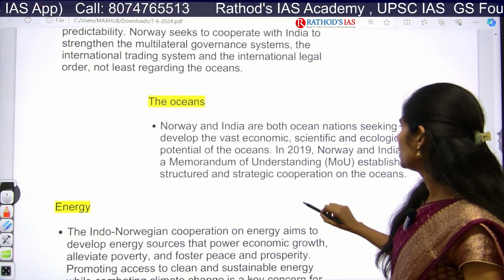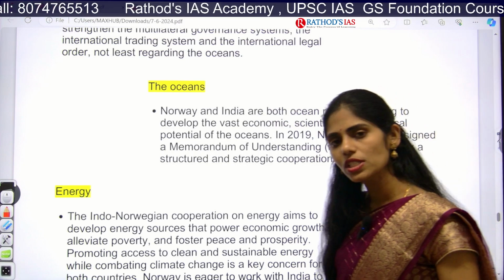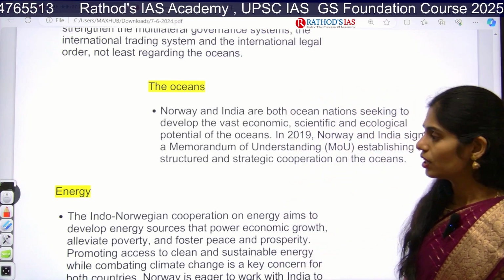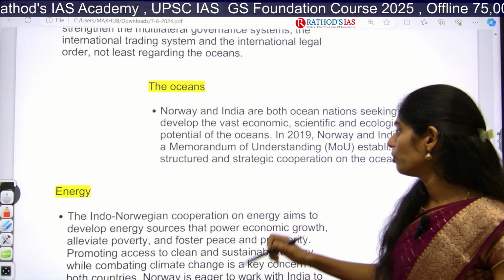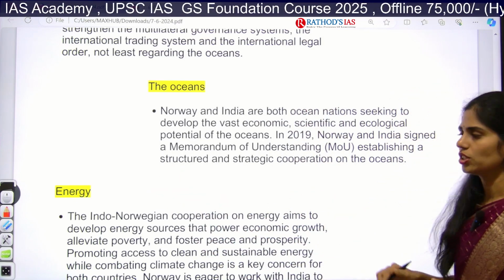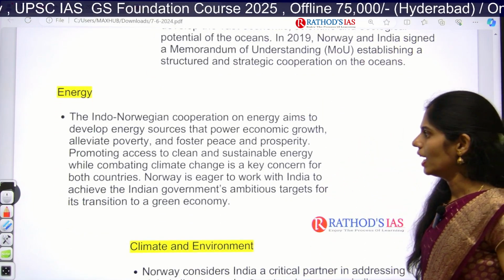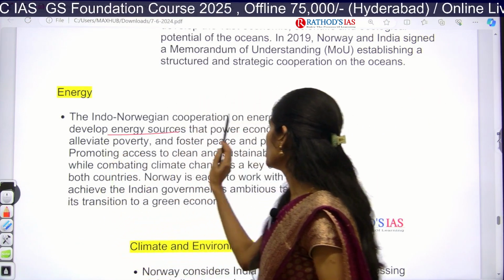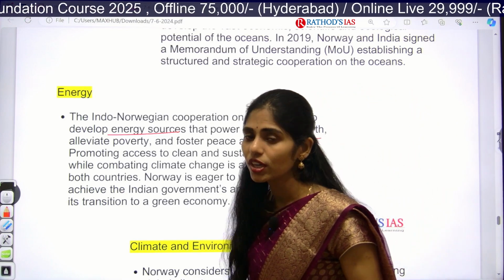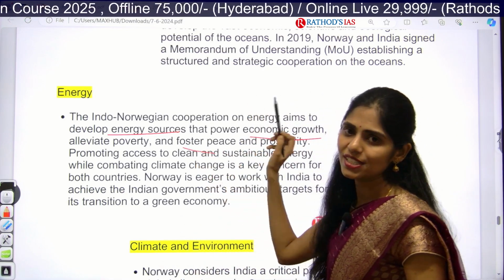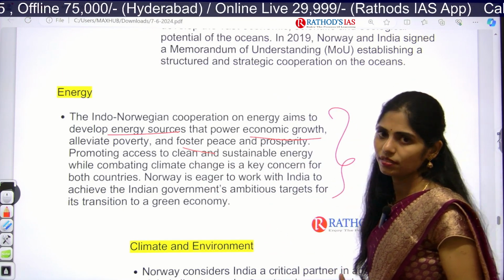And next, in the oceans also we have a good relationship, and from 2019 onwards we have a memorandum of understanding. A memorandum of understanding is nothing but an agreement where India and Norway will be focusing on cooperation in these oceans. And in energy also we have good cooperation, especially focusing on energy sources and economic growth, on how to decrease poverty in India, and also how we can establish peace and security in our country. So in all these areas, yes, we are focusing.